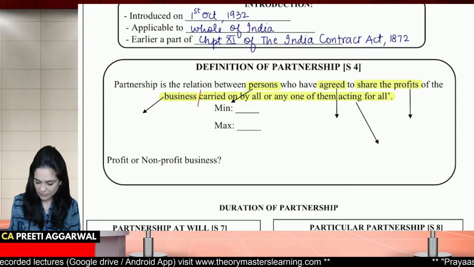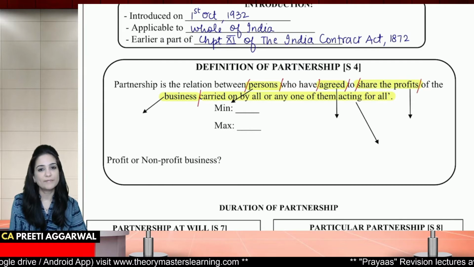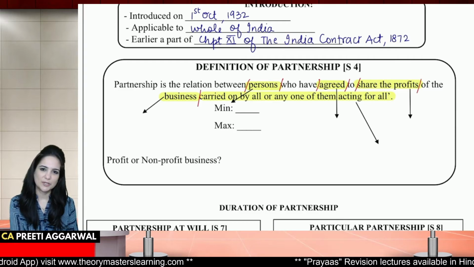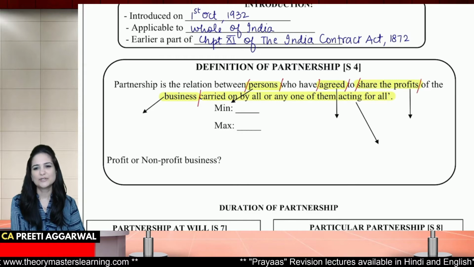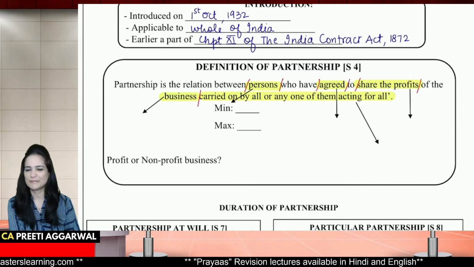Students, we will find out the essential elements from the definition itself. So the partnership is relation between two or more persons who have agreed to share the profits of the business carried on by all or any one of them acting for all.